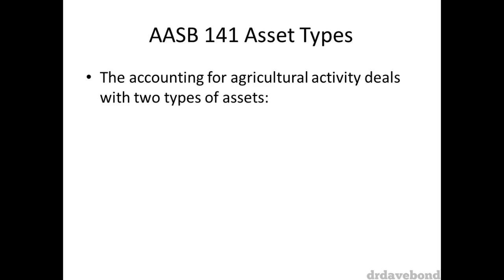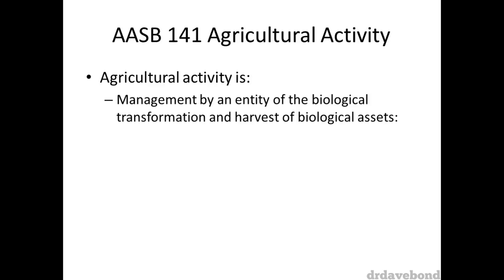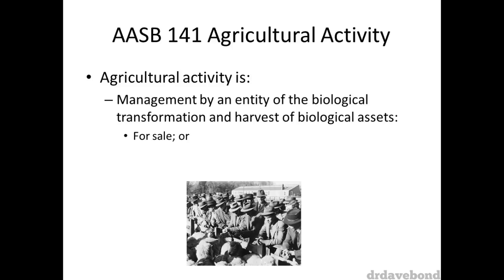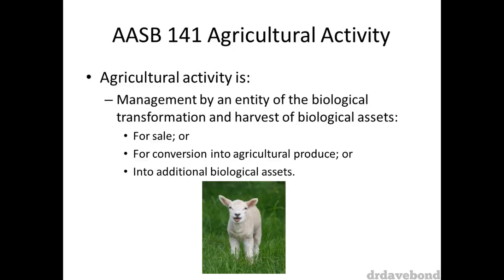AASB 141 deals with two types of assets: biological assets and agricultural produce when they relate to agricultural activity. Agricultural activity is the management by an entity of the biological transformation and harvest of biological assets for sale or for conversion into agricultural produce or into additional biological assets. Biological assets and agricultural produce will both be defined shortly.